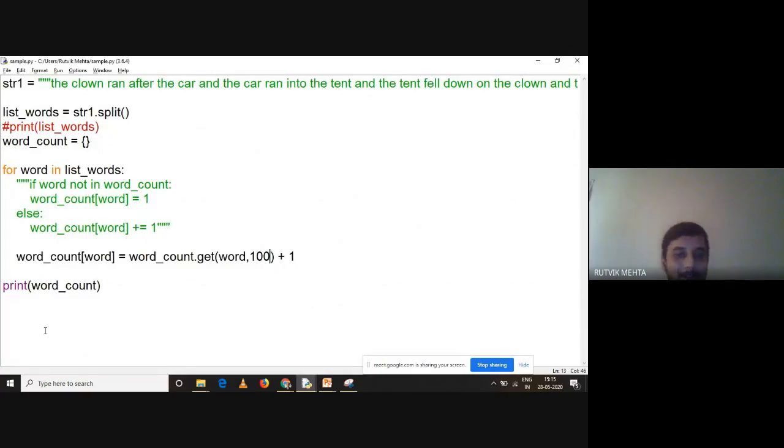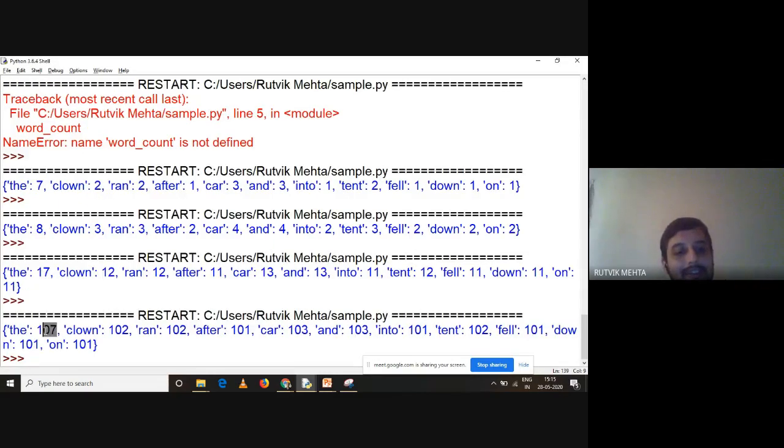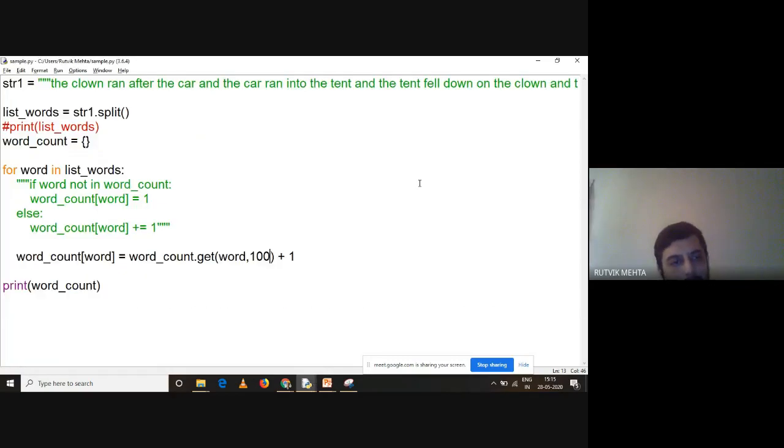So now this program, we have not come to the end, still we have to do a lot more stuff, right? So far we have only got the frequency. Now see, this frequency is not organized. How is it not organized? First 7 came, okay this one is sorted, 7, 2, 2, then 1 comes and then 3 comes, right? So we want to know which one is the highest occurring word or which one is the lowest frequency word, right? We want to know just that, and we can do it. It's very simple. So what we'll be doing is